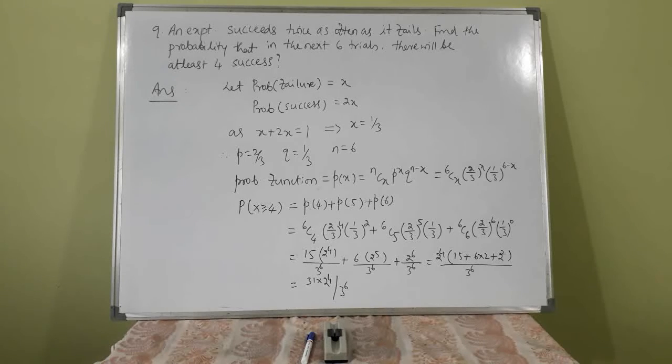6C4, 2 by 3 raised to 4, 1 by 3 squared. 6C5, 2 by 3 to the power 5, 1 by 3. 6C6, 2 by 3 raised to 6. If you take 2 raised to 4 common, 15 into 1, plus 12, plus 4, that is 31 into 2 raised to 4 over 3 raised to 6.